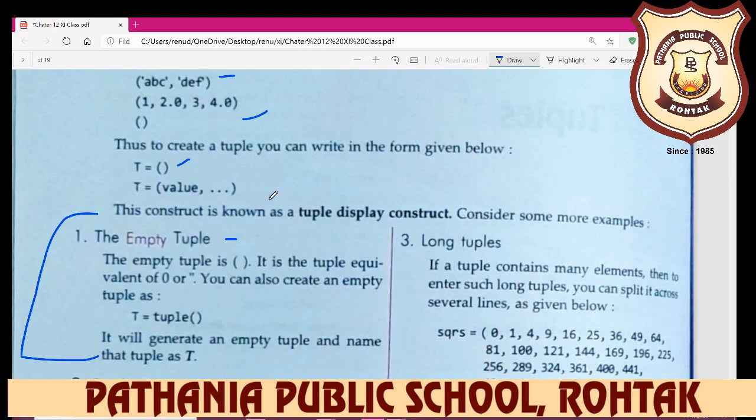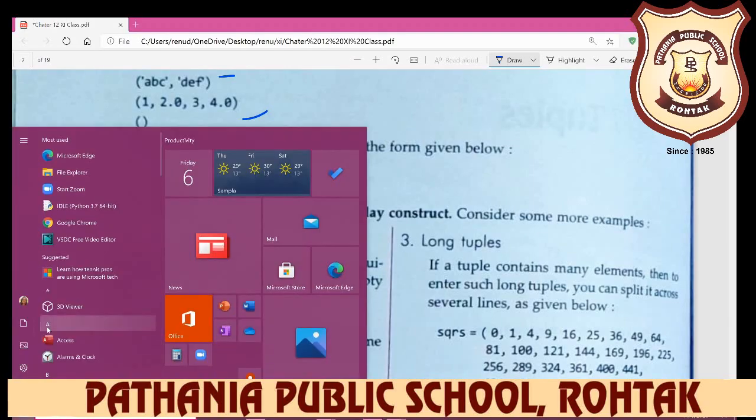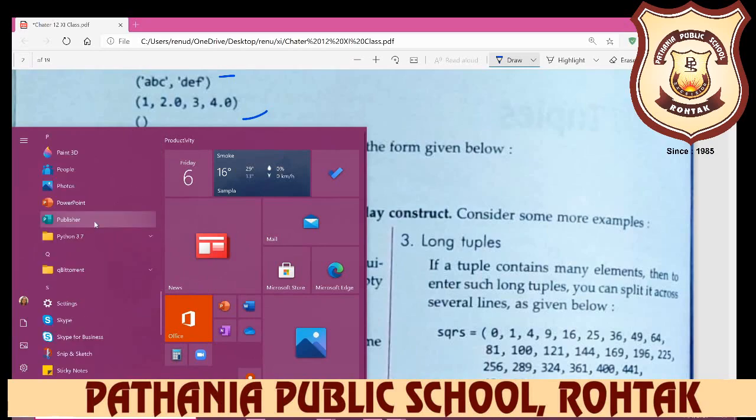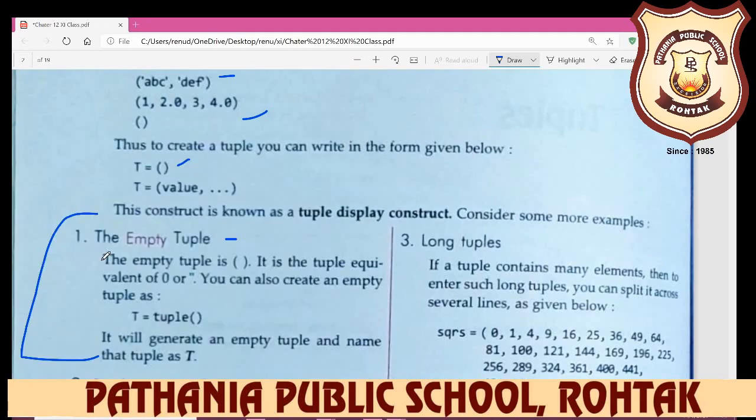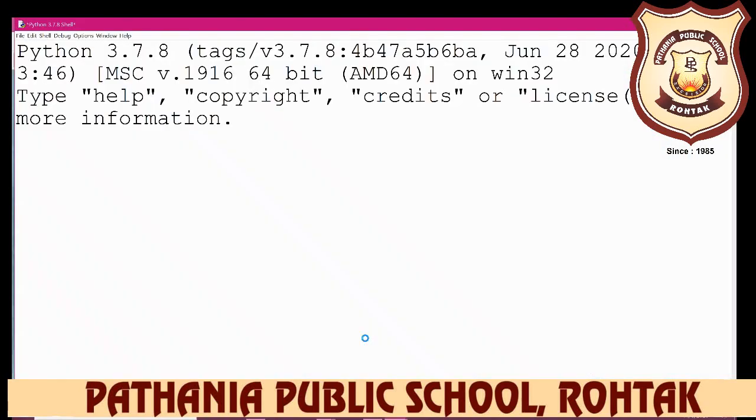Now we learn the empty tuple and how you can create it. Open Python: click on Start, then click on Python, and click on Python 3.7 IDLE. Okay, after that, if you want to create an empty tuple, you write t is equal to, and just start the parenthesis and close.